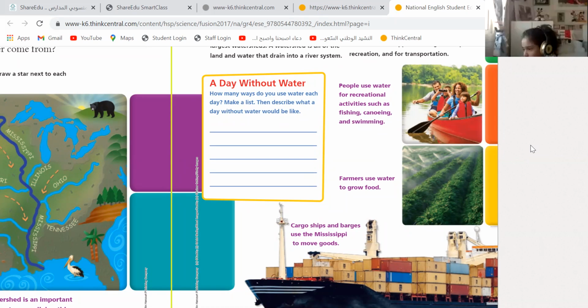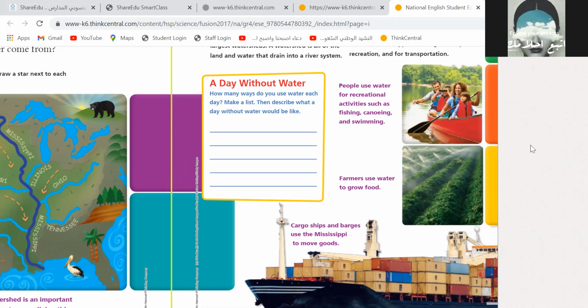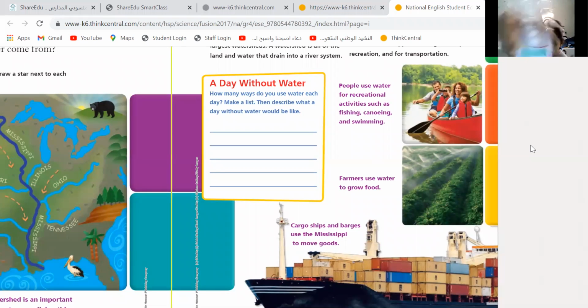No. So even activities, can we have plants without water? No, of course not. You can't have fun without water. Can you survive without water? Never. So to survive, we need water. And the world will not be the same as it is if we don't have water. You need to drink, to wash your hands, brush your teeth, cook food, grow plants. You need to water plants.